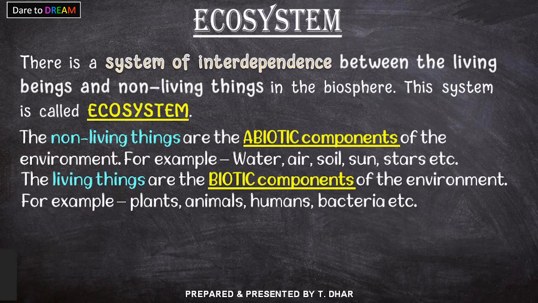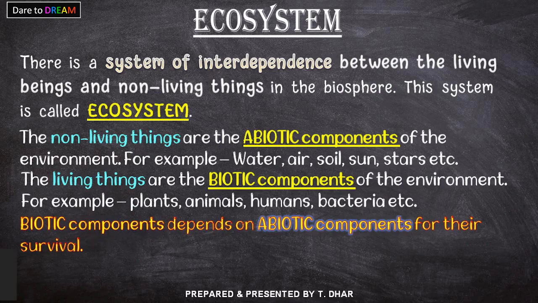Now here we have to remember one point, that is biotic components depend on abiotic components for their survival. This is very important and we need to remember this, that the biotic components or the living things depend on the abiotic components or the non-living things for their survival.